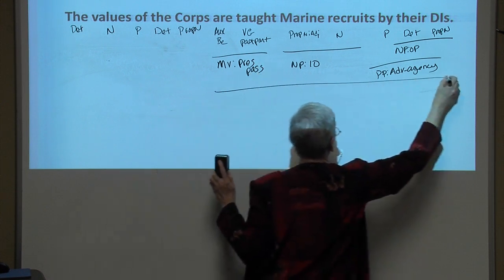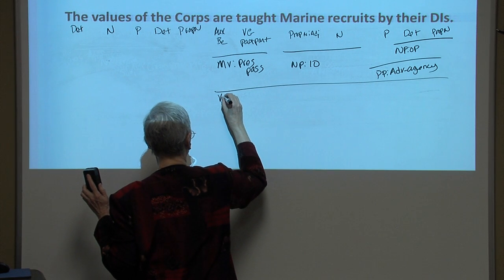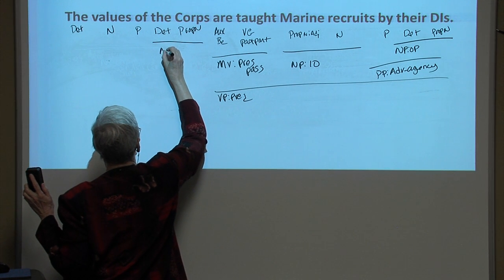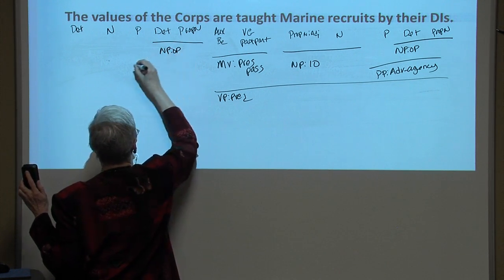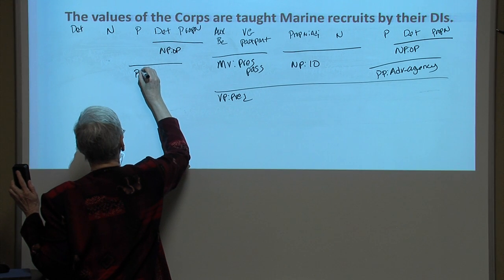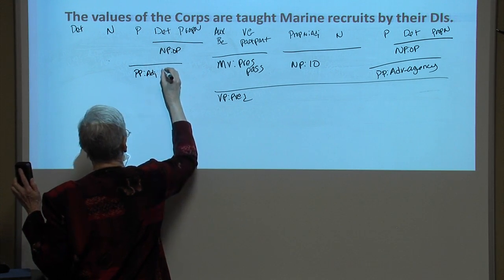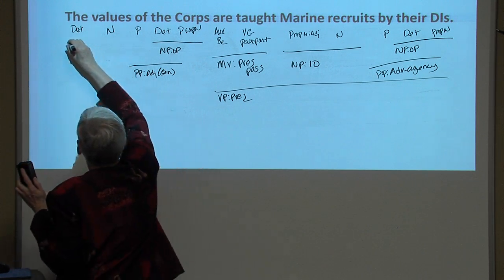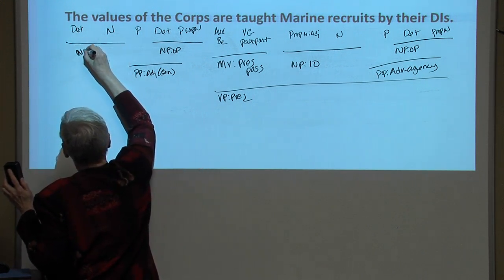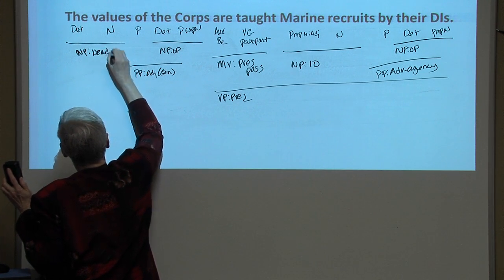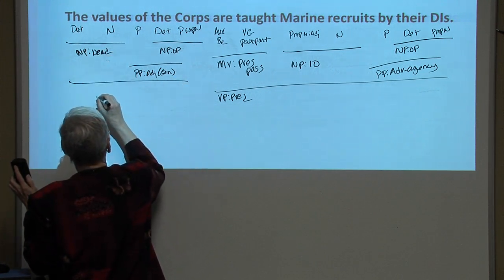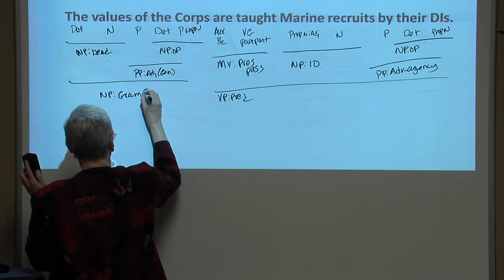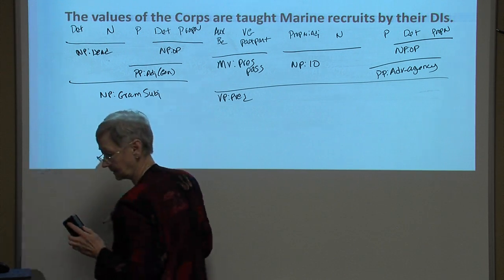And here's our verb phrase functioning as predicate. The Corps, noun phrase, functioning as object of the preposition of, which introduces an adjective or genitive prepositional phrase that patterns with the values, which is the head of the noun phrase the values of the Corps, which is now serving as grammatical subject of this sentence.